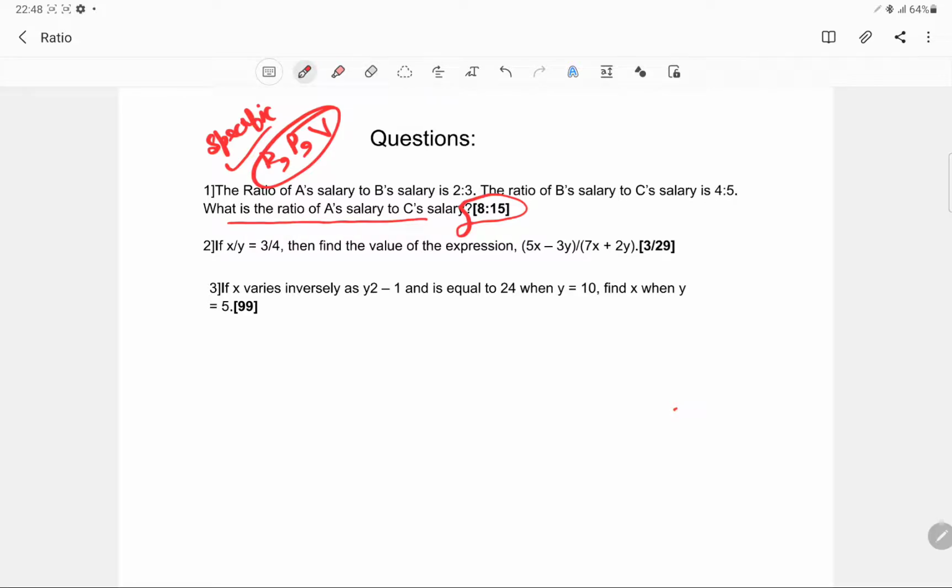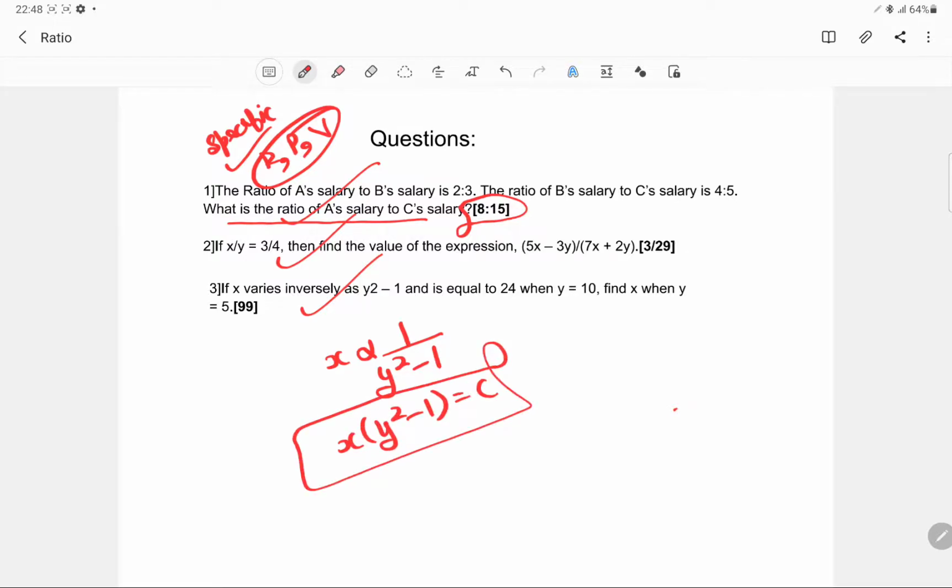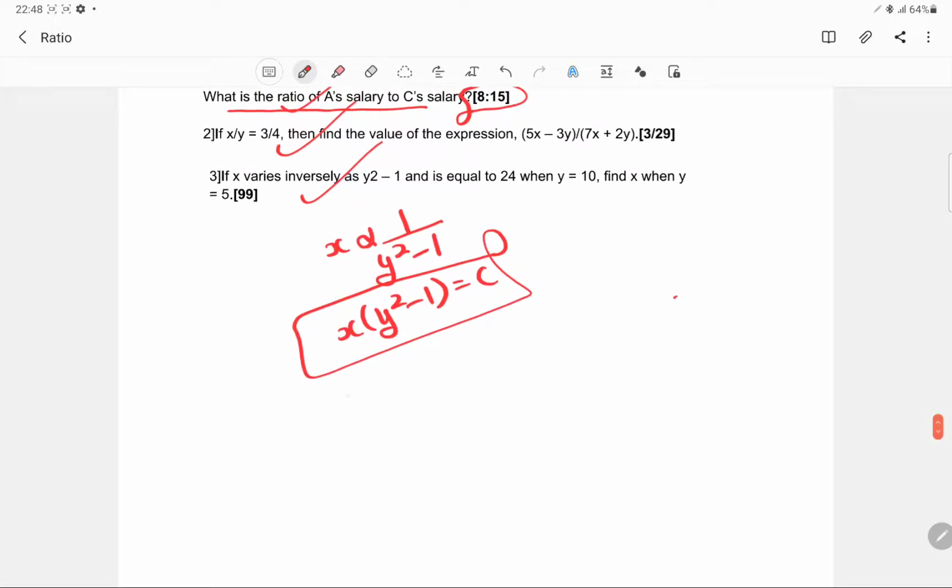Then let's see the last question. It is on the variation part. We are done with the ratio, we are done with the proportion, then the variation part. So x varies inversely with y square minus 1. So you know that x times (y square minus 1) should always be a constant. Now x is 24 when y is 10, so this is 10 square minus 1. So this is the value of the constant as well.